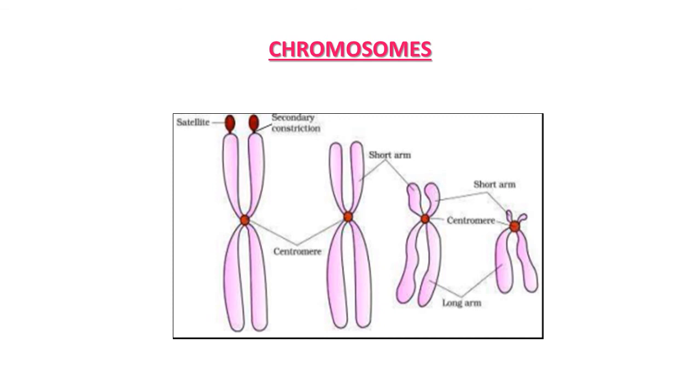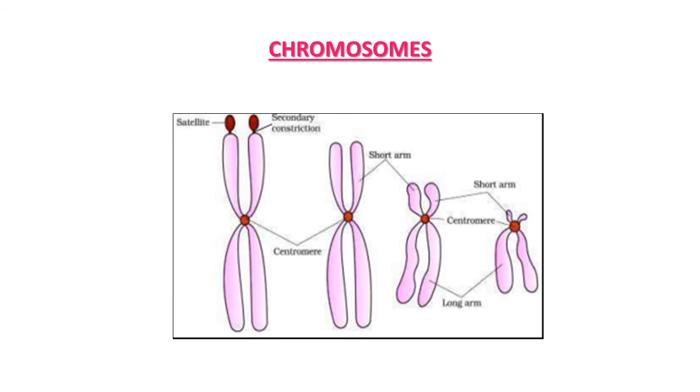And the telocentric chromosome has a terminal centromere. So this way, on the basis of the position of the centromere, chromosomes are classified or differentiated into four types. It may be metacentric, submetacentric, acrocentric or telocentric type of chromosome.